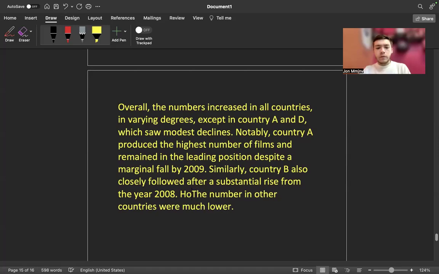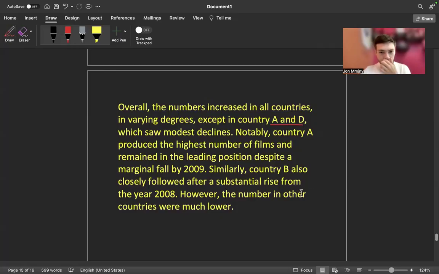However, this wasn't easy actually. So overall, the numbers increased in all countries in varying degrees, except in country A and D, which saw modest declines. Okay, I mentioned that A and D experienced declines, so that's not bad.